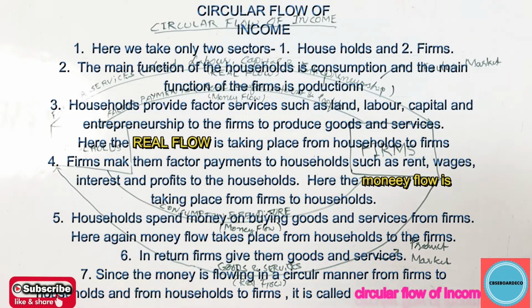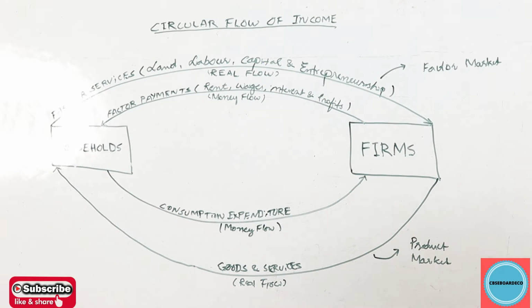What exactly is circular flow of income? Explain it with the help of a diagram. Why do we call it circular flow of income? Since the income in the economy is flowing in a circular manner from one sector to the other sector, we call it a circular flow of income.